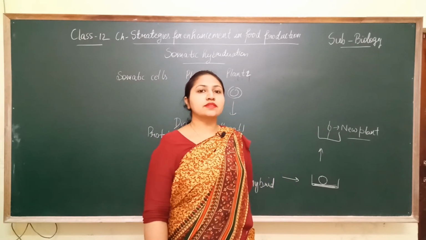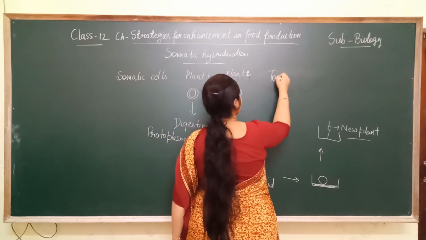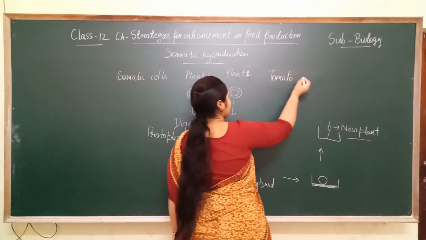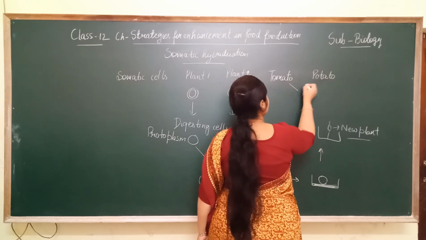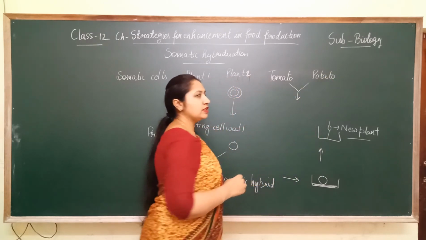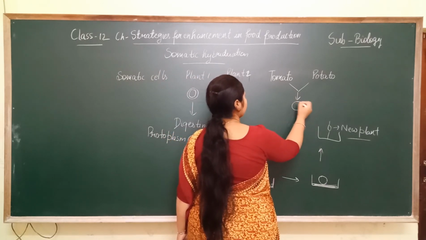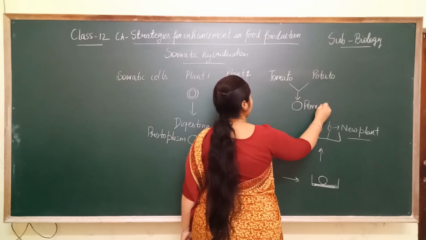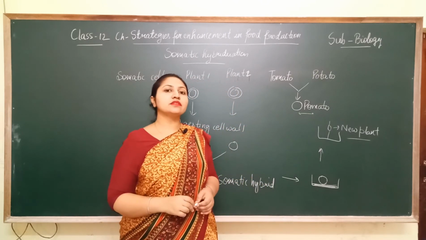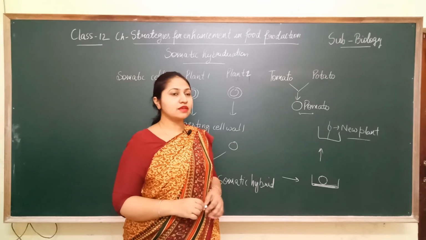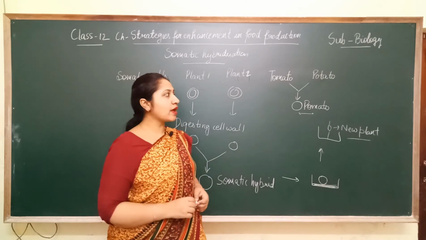Now suppose a situation in which we have taken one plant of tomato and one plant of potato, and then the protoplasts of these two plants were fused, and then it formed the somatic hybrid, and it is named pomato. In this manner somatic hybridization is done. Now this pomato contains the desired characteristics of both tomato and potato.